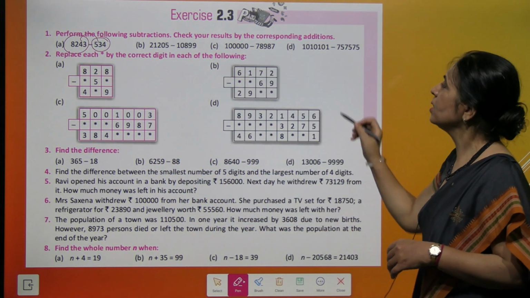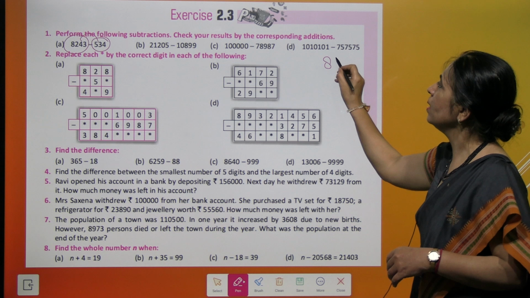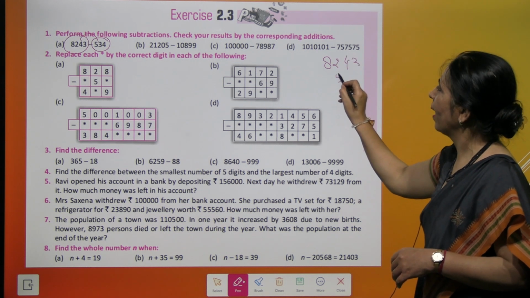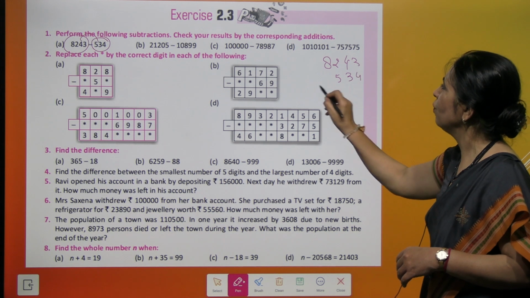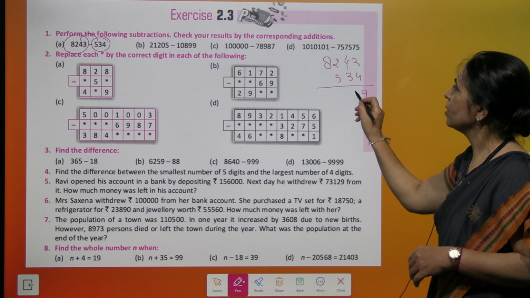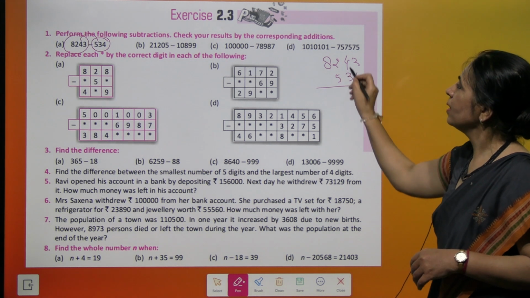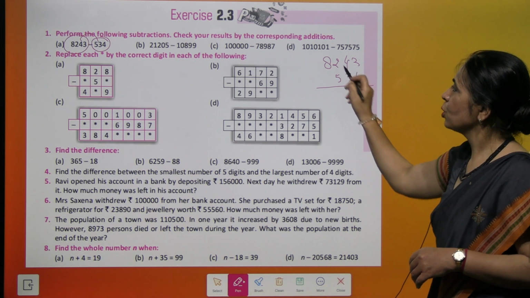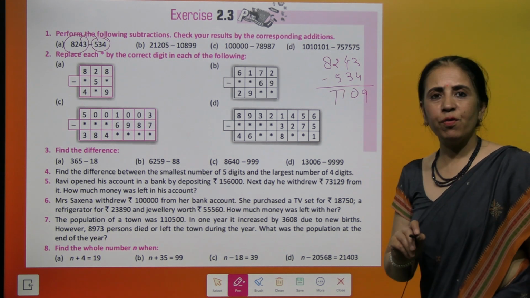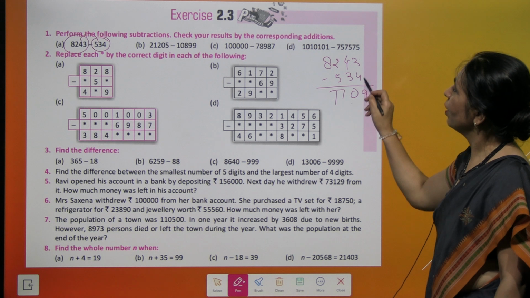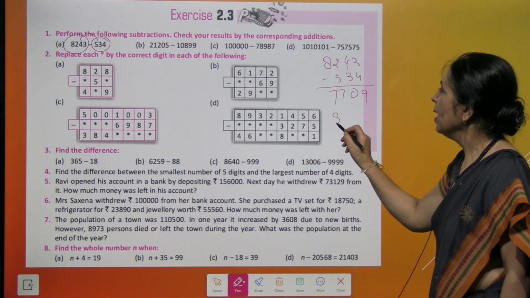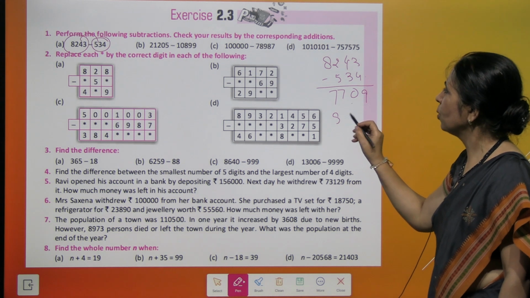Let's try doing it. We write 8,243 and we are subtracting 534. So 13 minus 4 is 9, 3 minus 3 is 0, and this becomes 7 because 12 minus 5 is 7, and 7, right? Here we found the difference. Now we add this difference and 534. How? We are going to write it down.